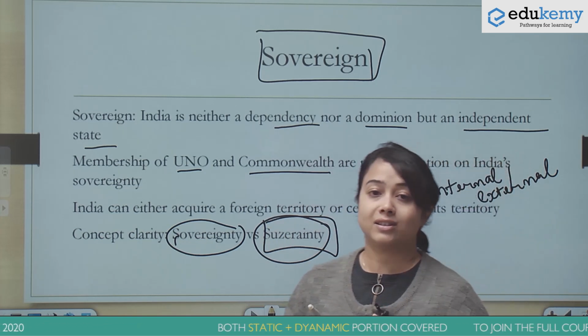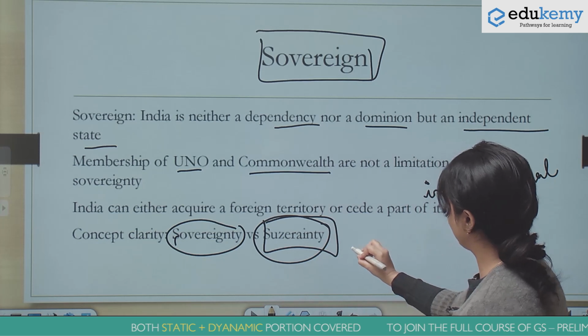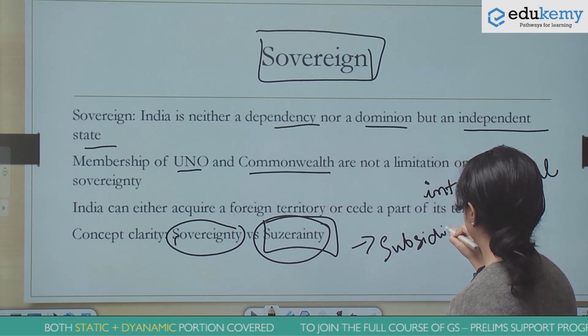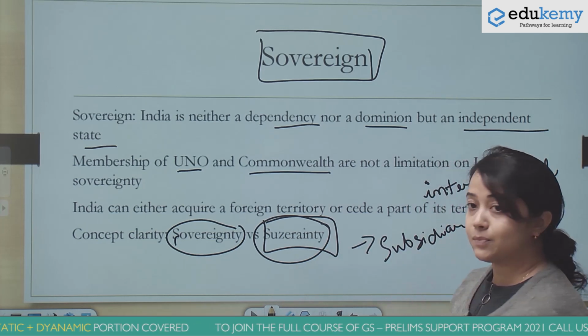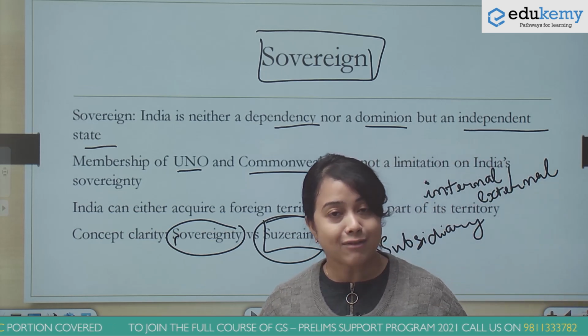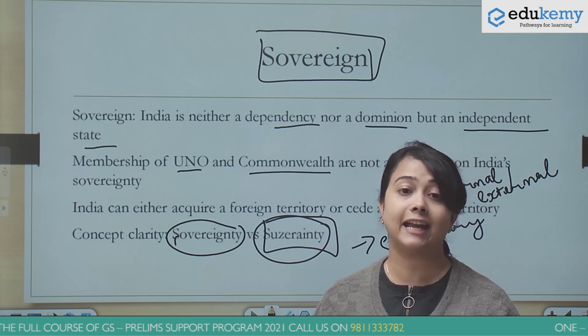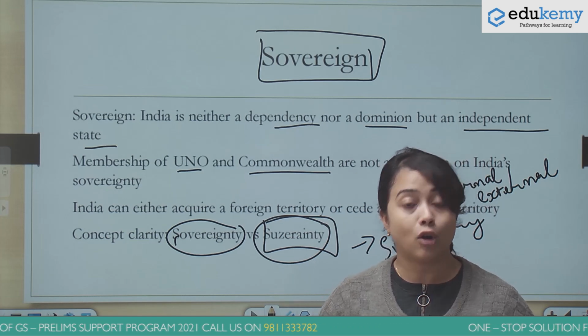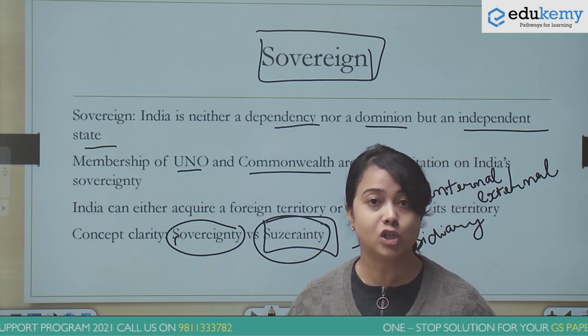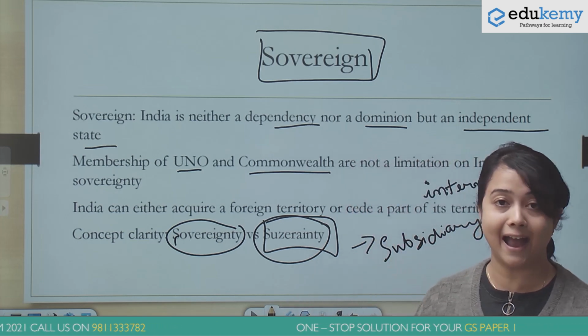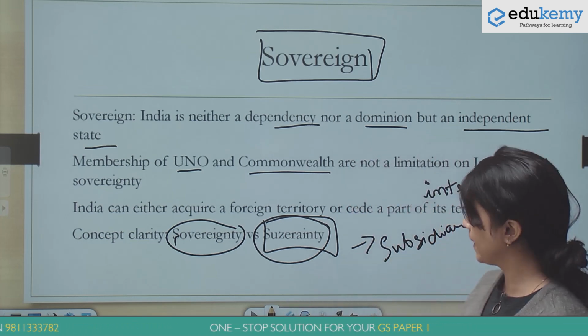If you remember the subsidiary alliance, one of its clauses was that even though the Indian rulers were independent in terms of their internal affairs, the foreign policy or the foreign relations of the rulers remained in the hands of the British.